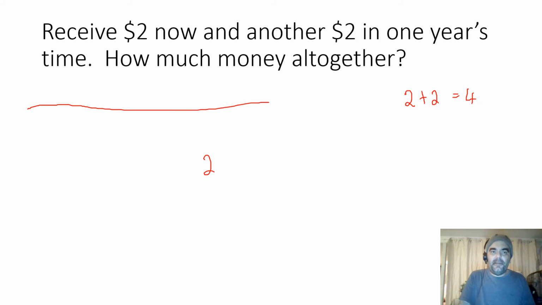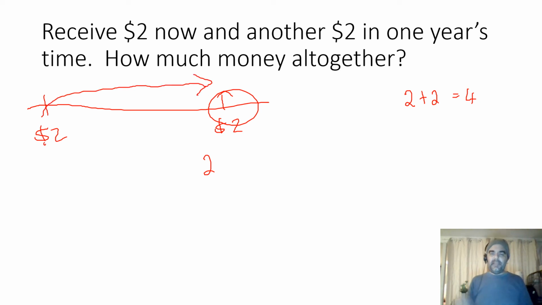So let's draw a timeline. We receive $2 now, and then we receive $2 in the future. That amount of money we receive now, how much is it all worth in the future? We have to change that $2 into what it's worth in the future, and we do that by the process of doing interest. For the best model, we'd have to look up what the interest rate is if I was investing $2 for, let's say, 1 year, and think, how much is $2 worth in 1 year? We have to apply some sort of interest formula. So that's the mathematics of finance.